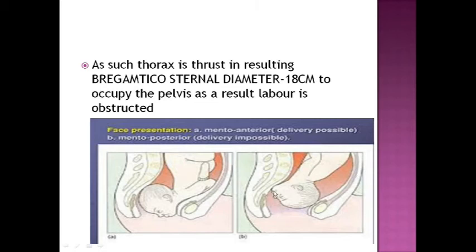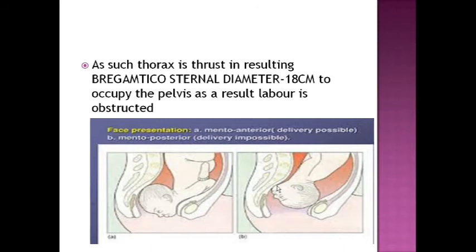So when it descends down in the pelvis, in the cavity, the transverse diameter of the fetus from mentosternum is 18 centimeter. See, in the persistent mentoposterior, it is not rotated. The mentum is posterior, behind the sacrum. This 18 centimeter diameter is so much that the baby will not deliver. More extension will occur and the baby will go in distress. So delivery will not occur. We have to take the patient for cesarean section.